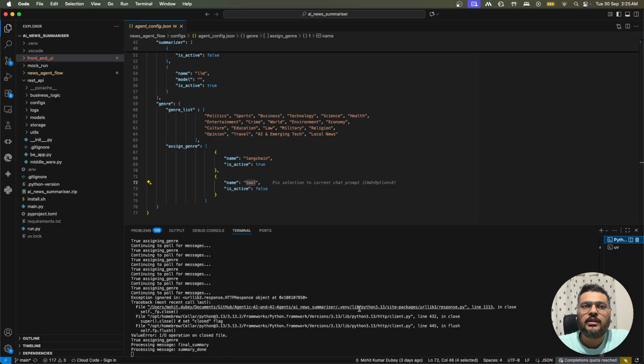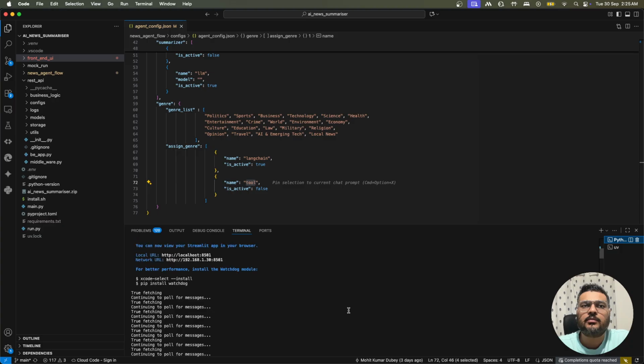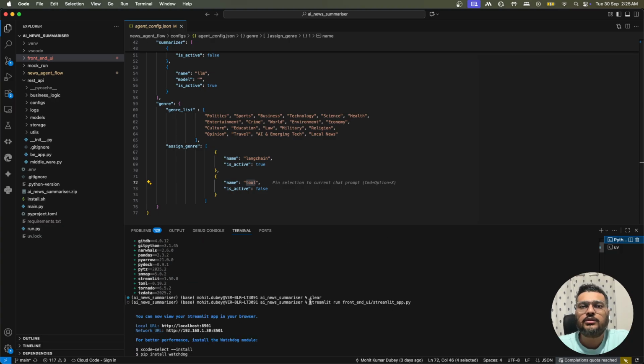Similarly, in the Streamlit, you need to run this particular command. But before running it, please make sure that you set your environment. After that only, you should be running this particular command. So this is the project for you.